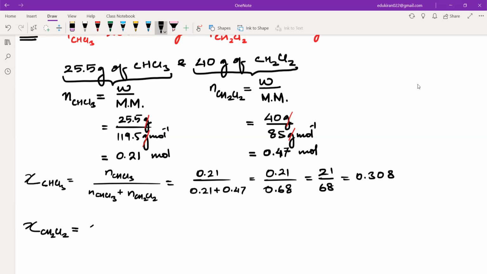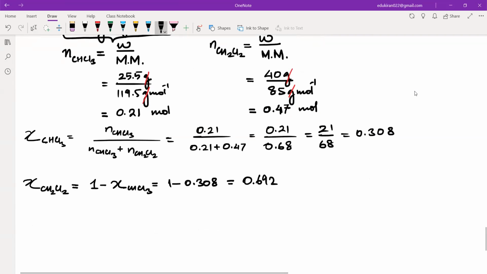Now chi of CH2Cl2 will be equal to 1 minus the mole fraction of CHCl3. This will be equal to 1 minus 0.308, which will be equal to how much? 0.692, right? And after that, you can calculate the P total.